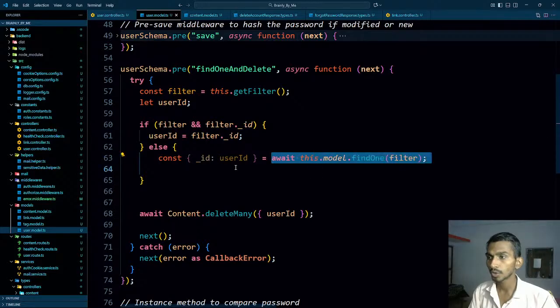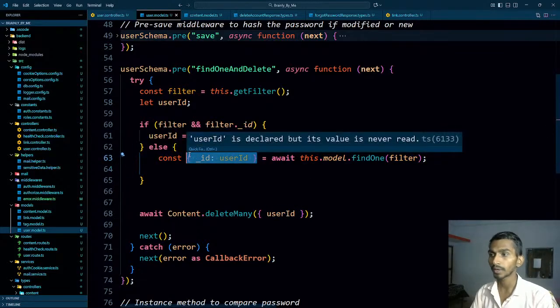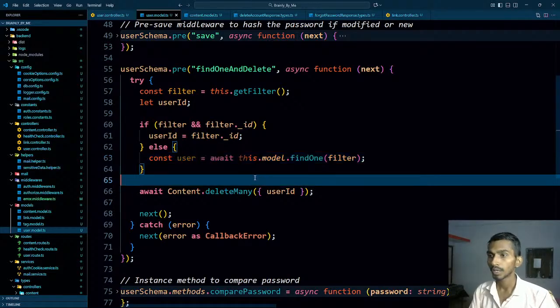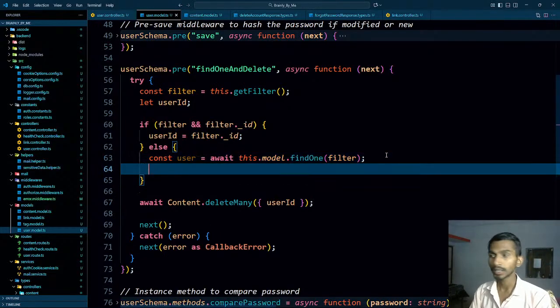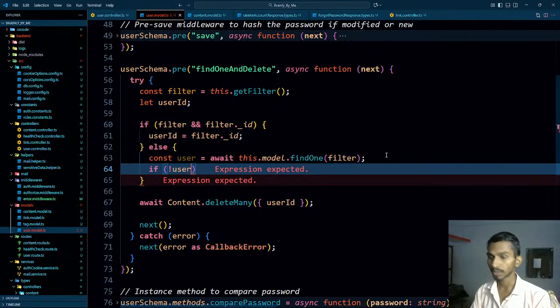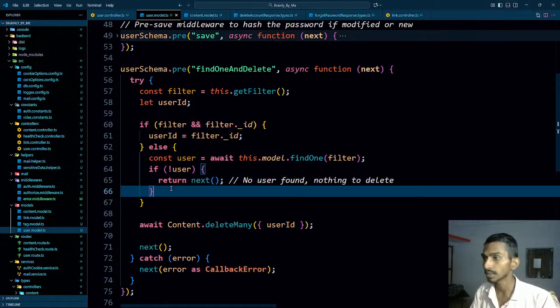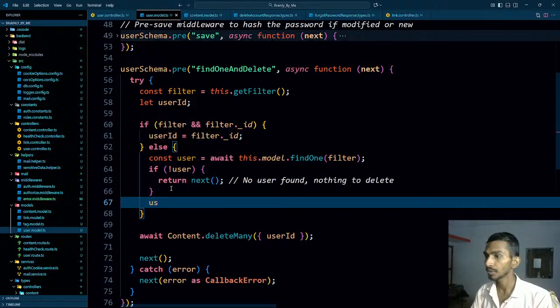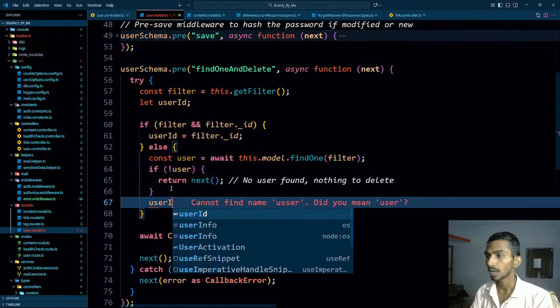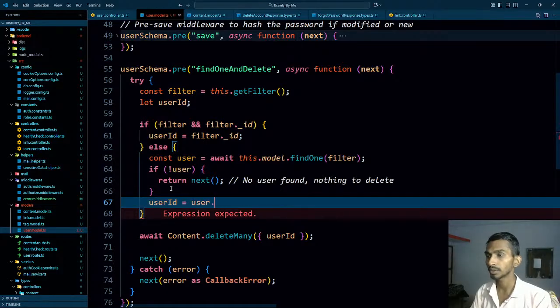Then await this model. What I'm ultimately getting, await this findOne, is the user in here, and once I get the user, then I can get the ID. First of all, let's check this particular thing. If user does not exist, then I can just simply return the next function from here, and it will say no user exists. So let's give it a comment: no user found, nothing to delete. Well, taking the help of AI for sure, but this is better, by the way. And then if the user actually exists, the userId is going to be user.id, something like that.